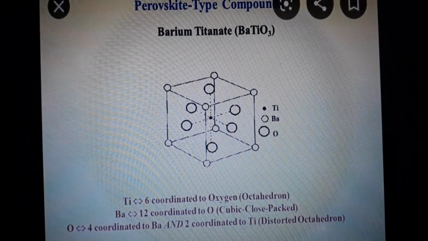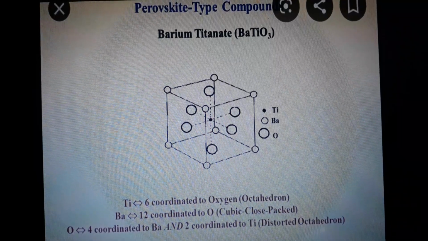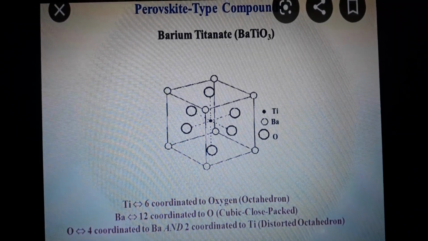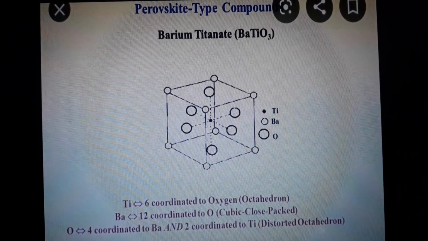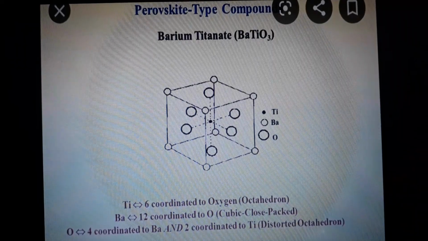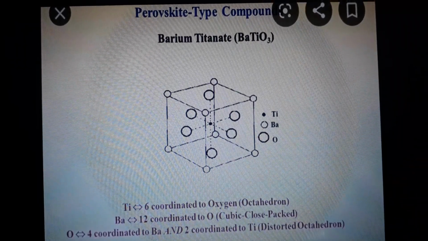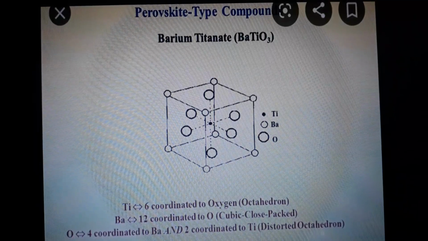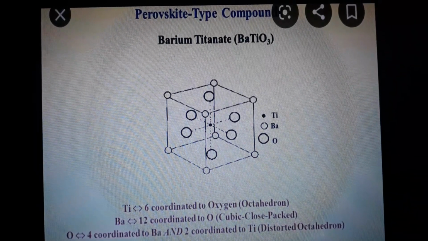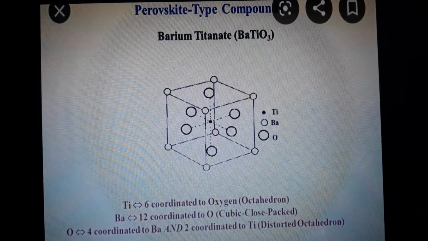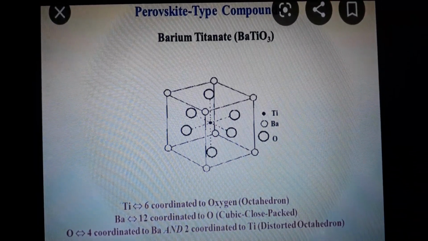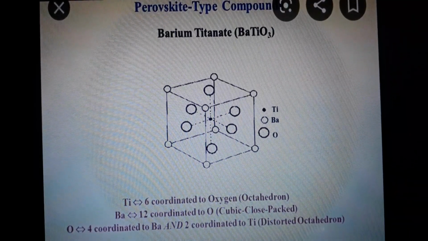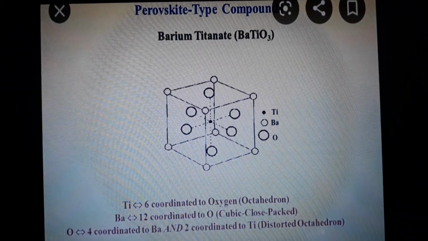In this slide we are seeing the perovskite structure compound, barium titanate, BaTiO3. In this figure we are seeing three elements: Ti, Ba and O, that is titanium, barium and oxygen. The perovskite structure is a family of ABO3, where the first is A, the second is B and the third is O3, called the perovskite structure, in which A and B both should be metals.